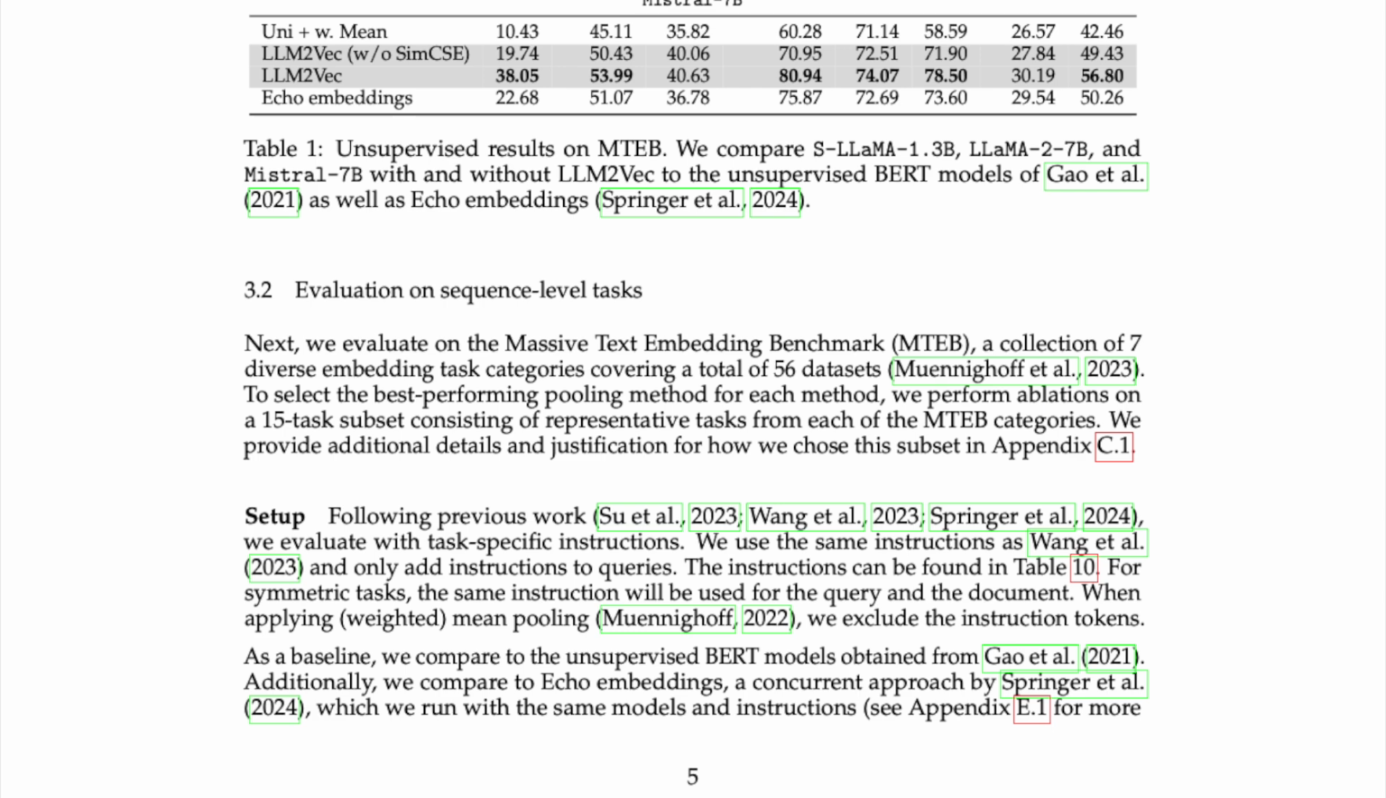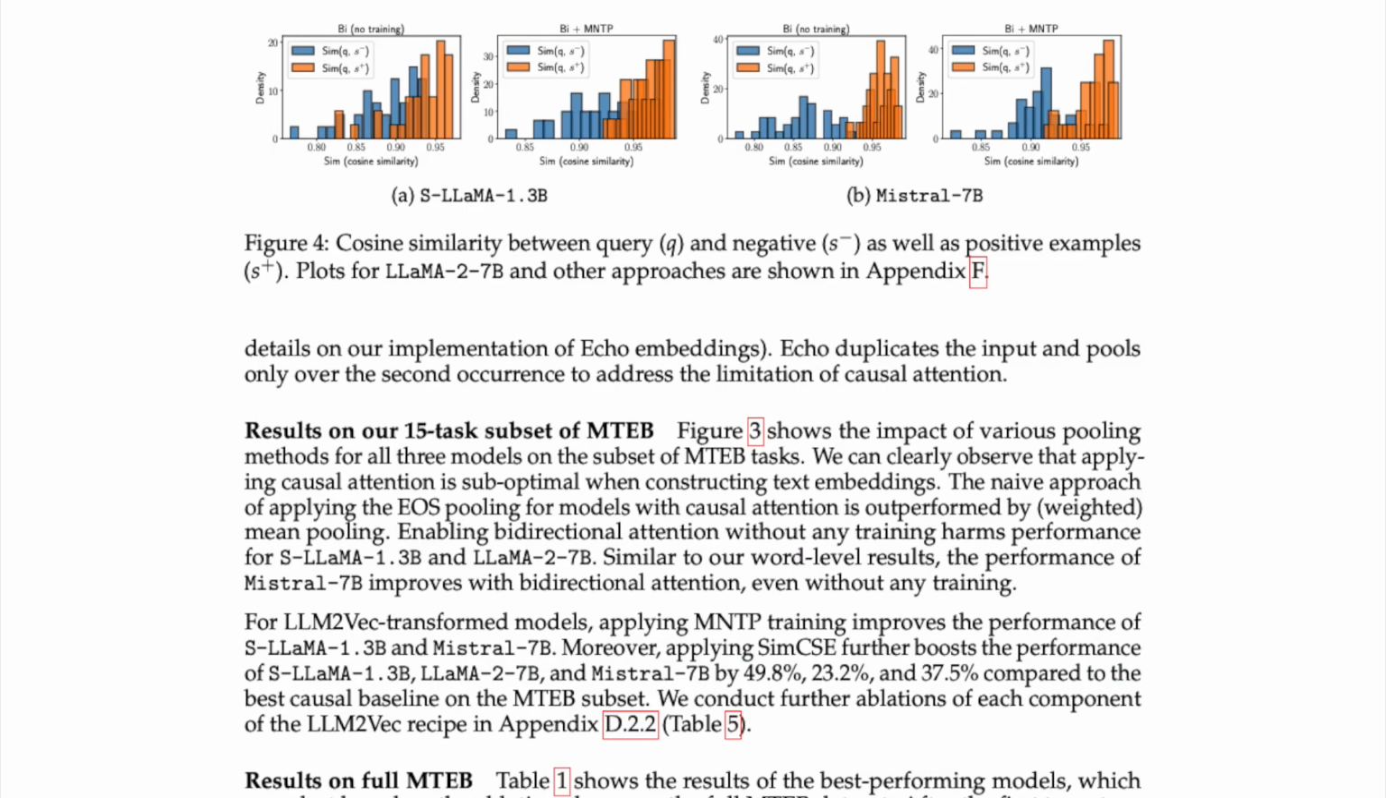As a baseline, we compare to the unsupervised BERT models obtained from Gao et al. 2021. Additionally, we compare to echo embeddings, a concurrent approach by Springer et al. 2024, which we run with the same models and instructions. See Appendix E.1 for more details. Figure 4. Cosine similarity between query Q and negative S- as well as positive examples S+. Plots for LLM2Vec and other approaches are shown in Appendix F. Details on our implementation of echo embeddings: echo duplicates the input and pools only over the second occurrence to address the limitation of causal attention.